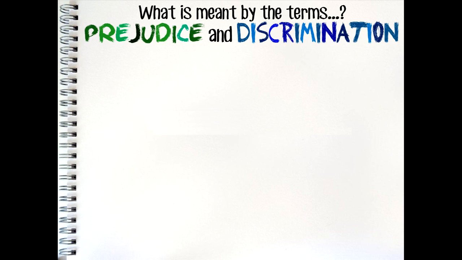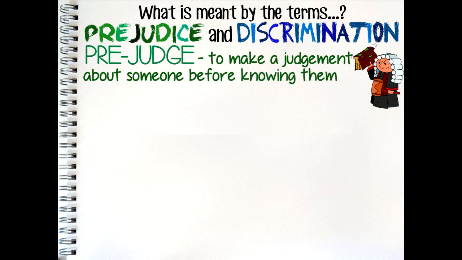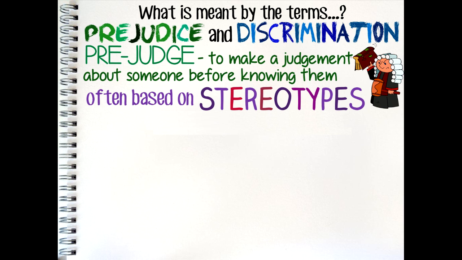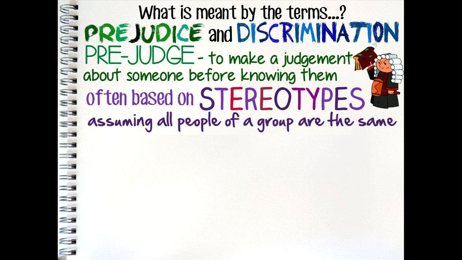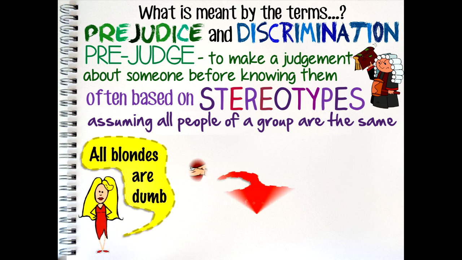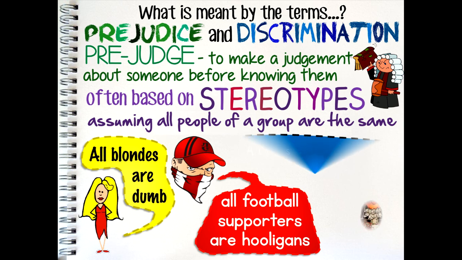We begin with prejudice. This word derives from the word prejudge. In other words, it means to make a judgment about a person or group without having enough information to make an accurate judgment. Prejudice is often based on the use of stereotypes. To stereotype is to assume that all people of a certain group share the same characteristics. Common stereotypes include all blondes are dumb, or all football supporters are hooligans, or all Scots are tight.